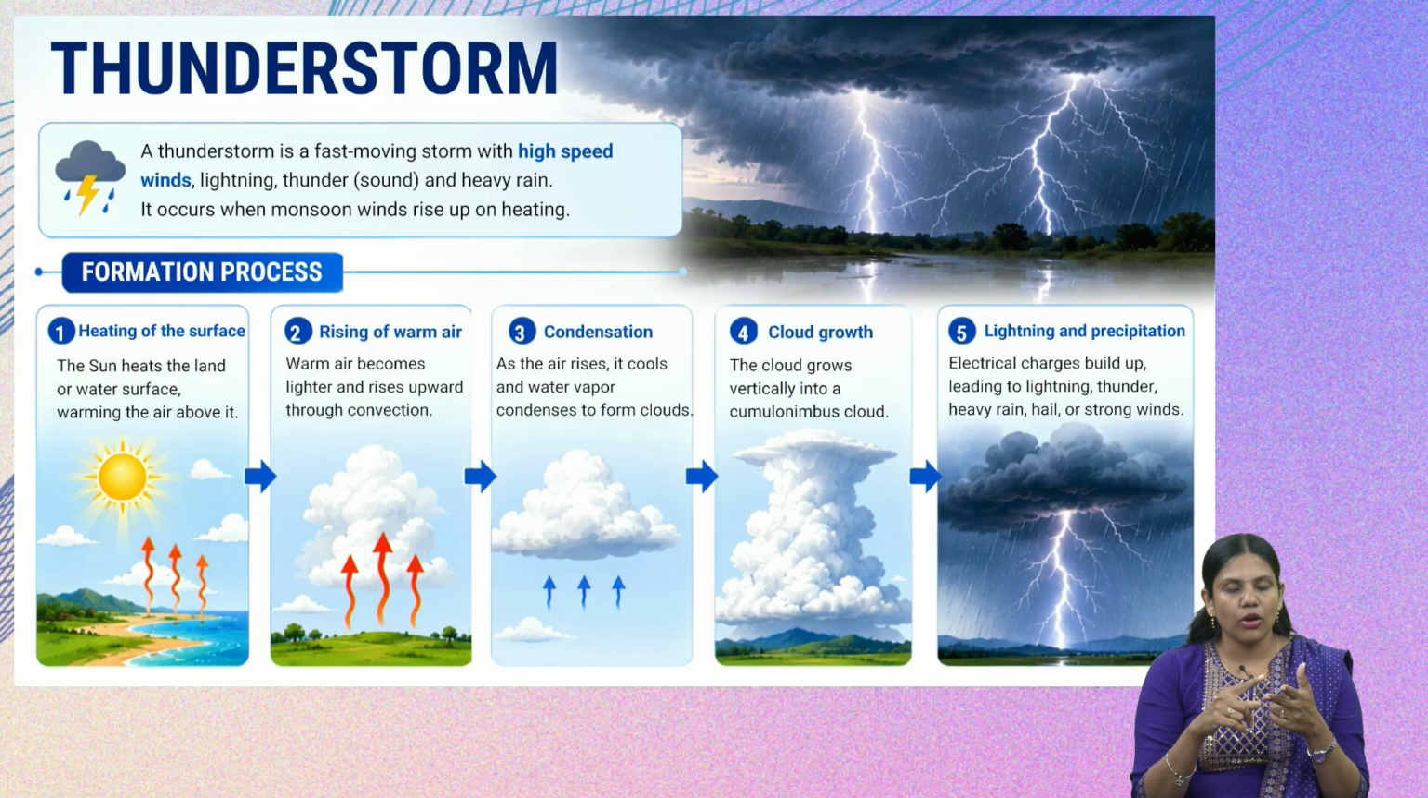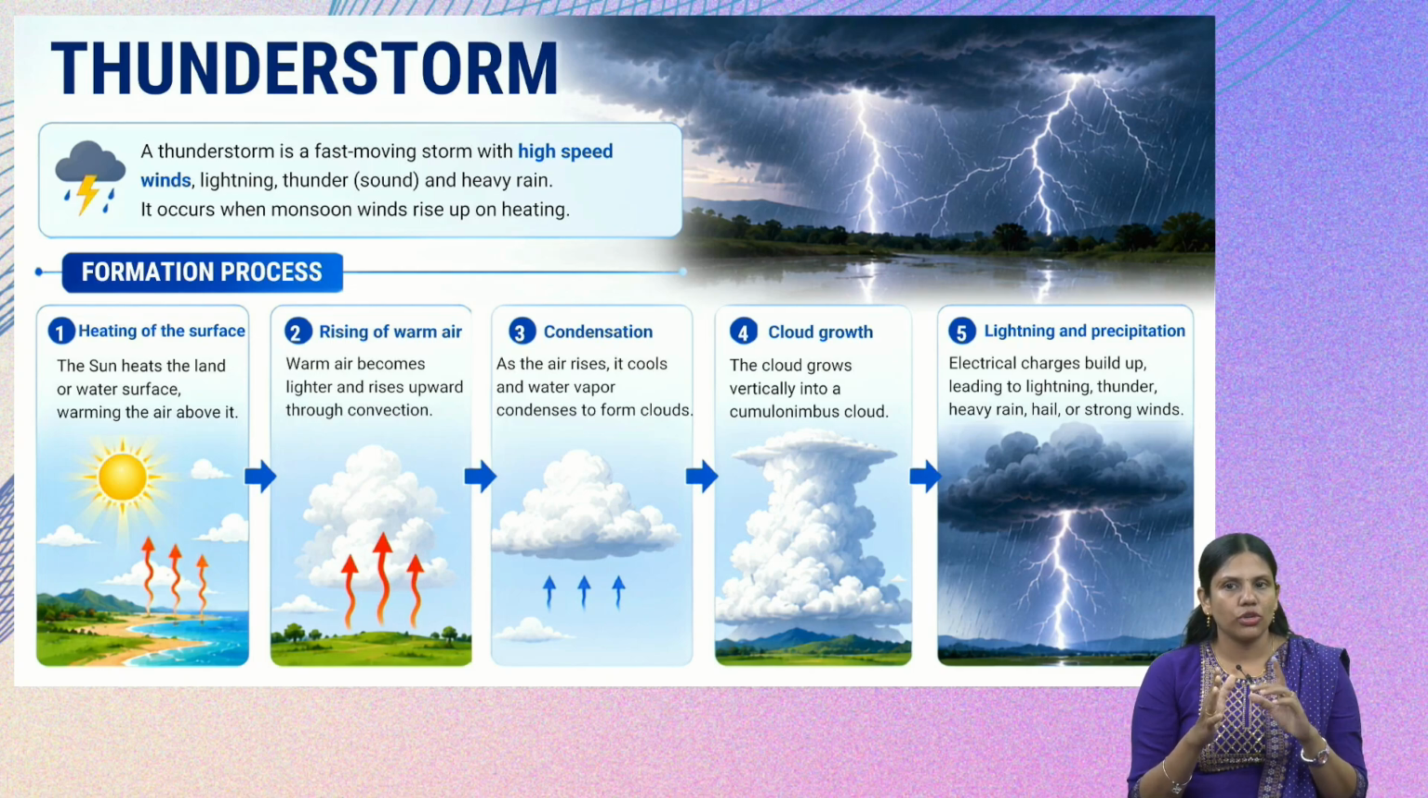Now the students mostly get confused here about what is lightning and what is thunder. Lightning is because of the electrical charges building up and lightning is produced, that is what you see, and thunder is the sound which we hear. And a thunderstorm will always be followed by heavy rain or hailstorms and also stronger winds.